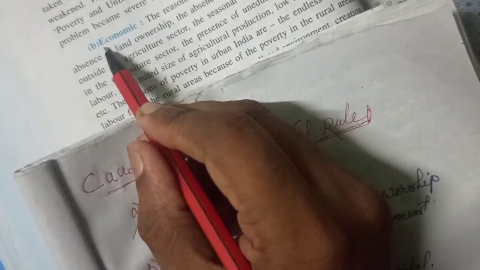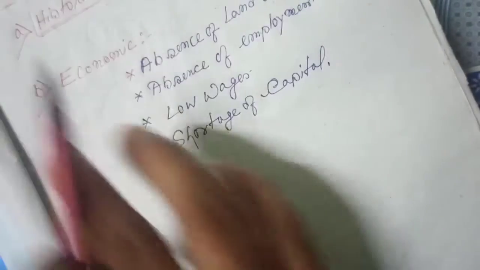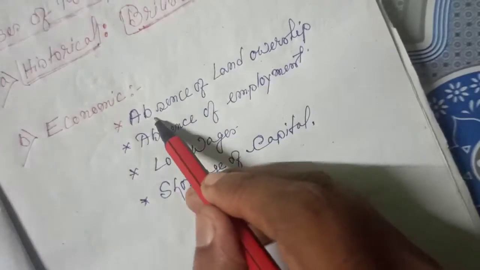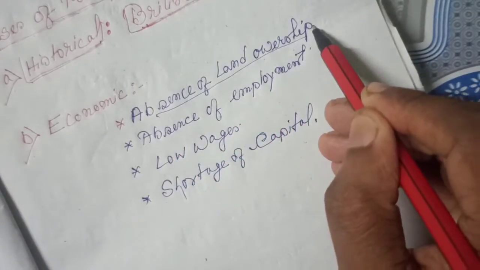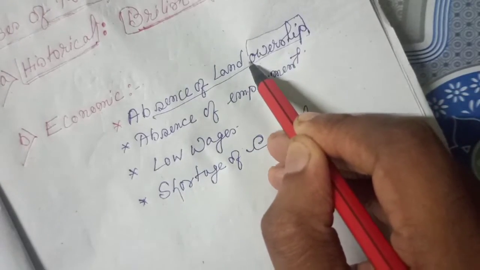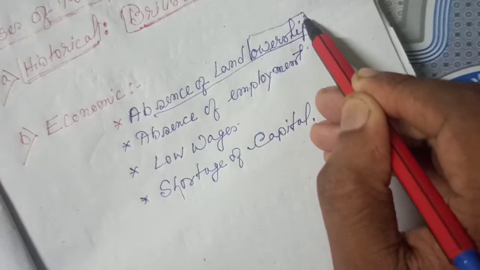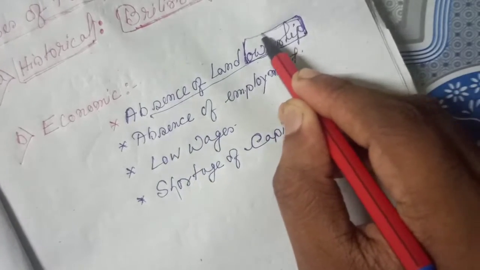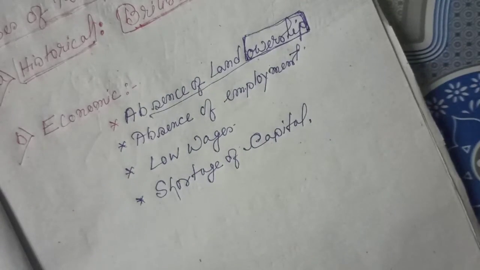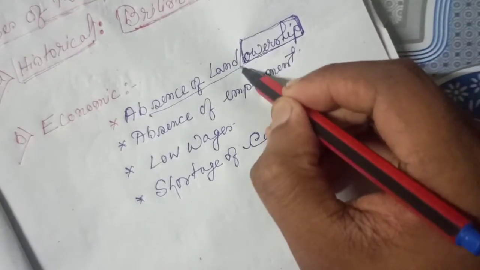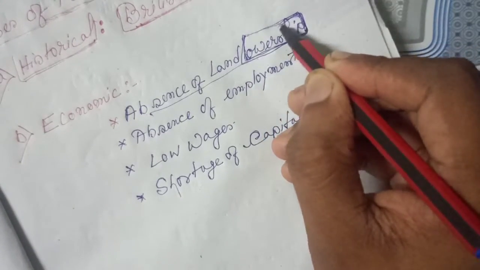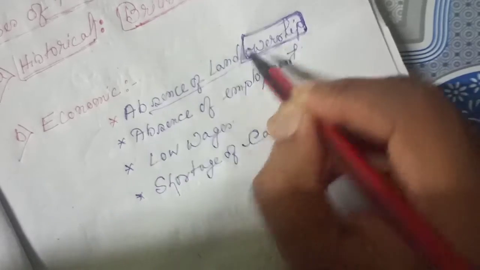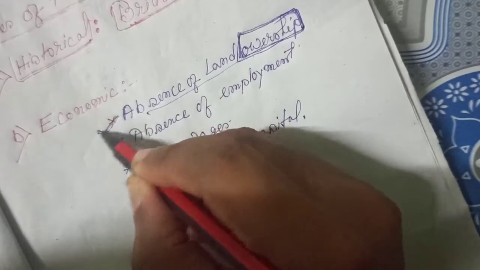Next, see the economic causes of poverty. Absence of land ownership: although people are working, people are cultivating, they are not cultivating on their own land, they are cultivating on others' land. That's why a huge amount has to be given to the landlord, the person who owns the land. That's why people are becoming poor.